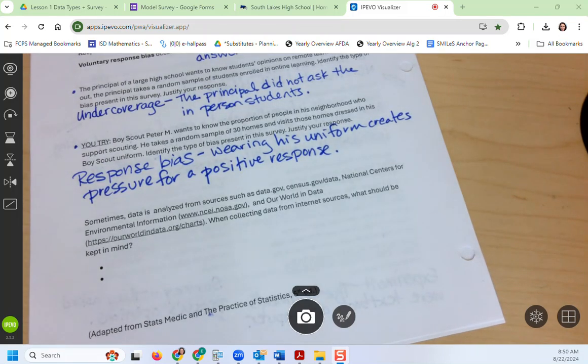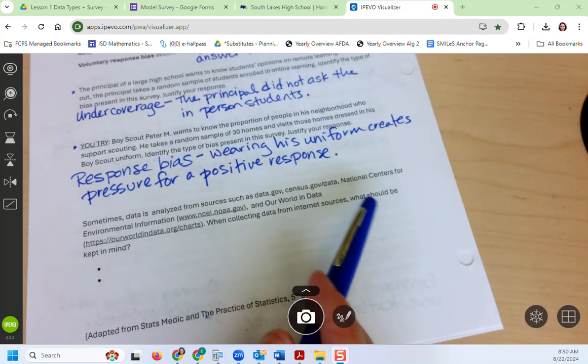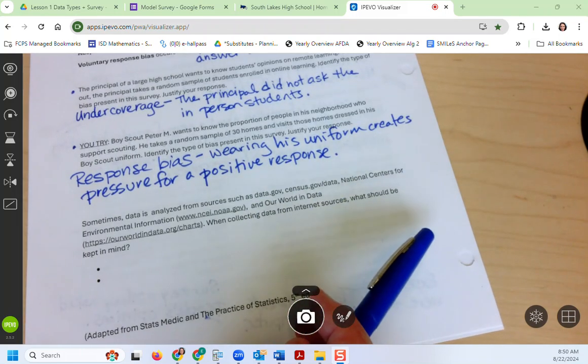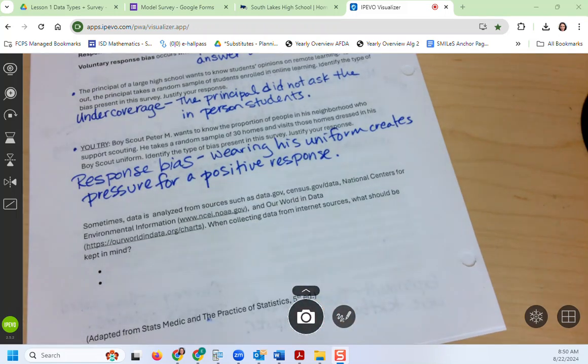All right. So sometimes when we collect data, we collect data from very obvious, reputable sources like census.gov, data.gov. These .gov sites can be really good. However, other times we collect data and we really like the data set, but we're not sure if it's reliable or not. So 2 things that you want to consider if you're trying to figure out if it's reliable are who collected the data.